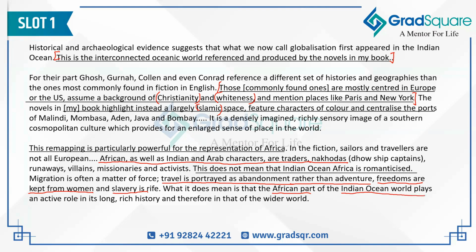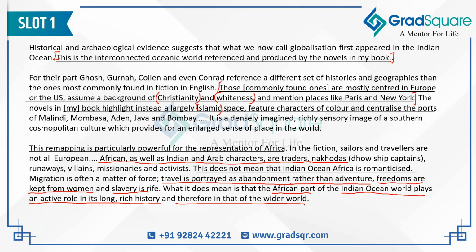And this world plays an active role in its long, rich history and therefore in that of the wider world. So the author wants to emphasize the fact that we should not always be looking at Northern Hemisphere-centric, Christianity-based nation-centric or whiteness-centric histories and books. The author wants to shift the emphasis and remap the world in the minds of the reader as a South-focused, African-focused, and Arab and Asian-focused world, because even their history is very critical to getting a sense of understanding of the world. So these are the points that the author is trying to make.